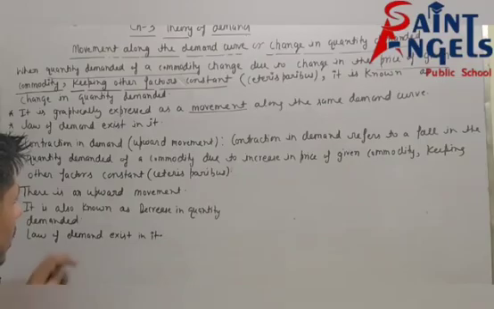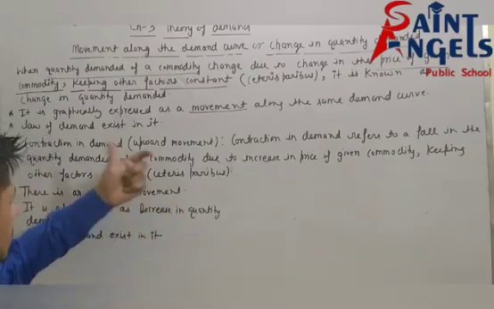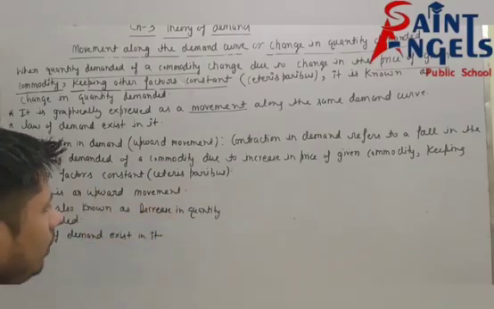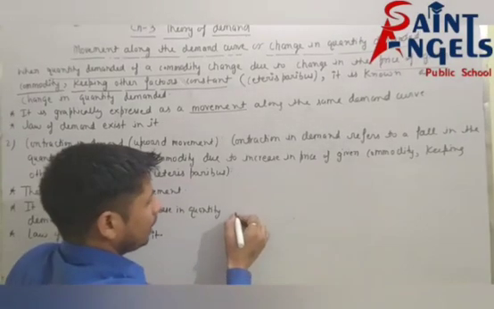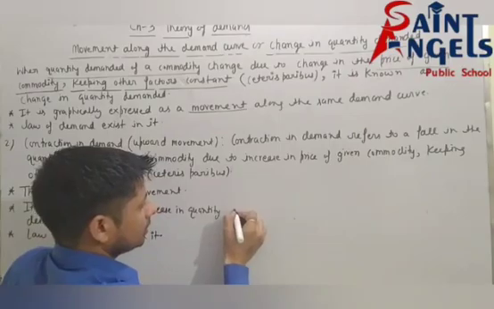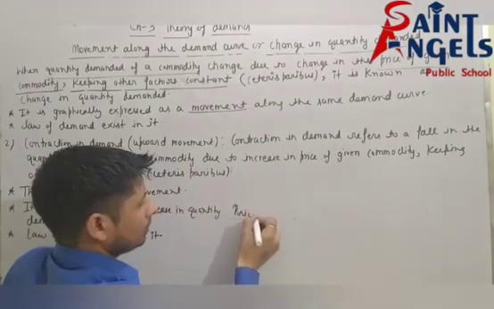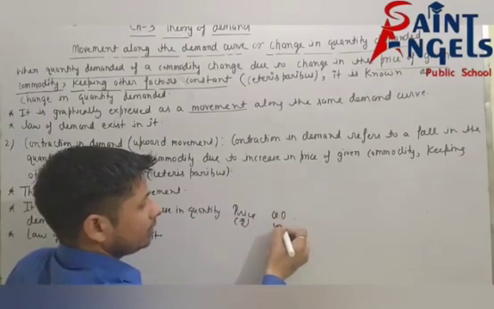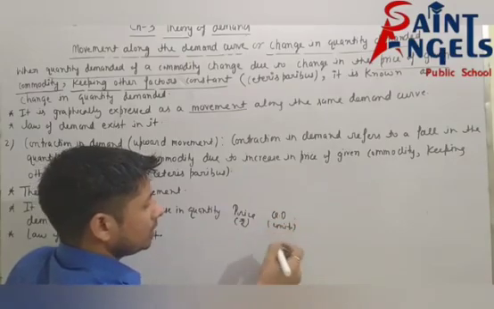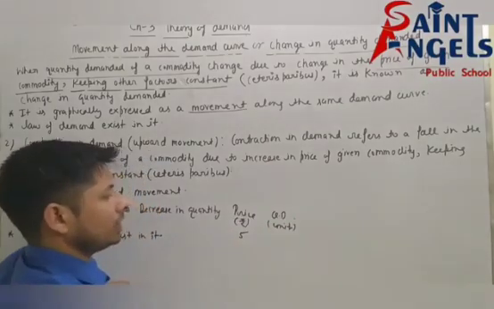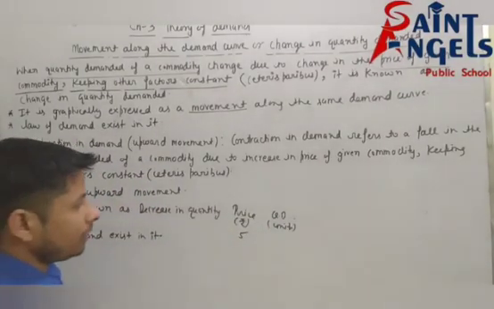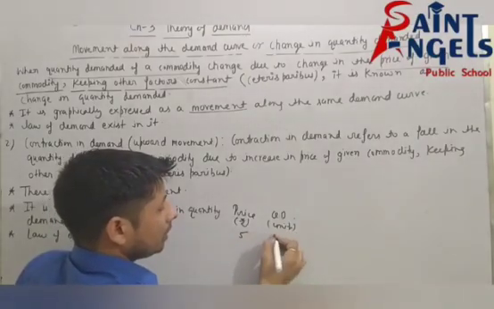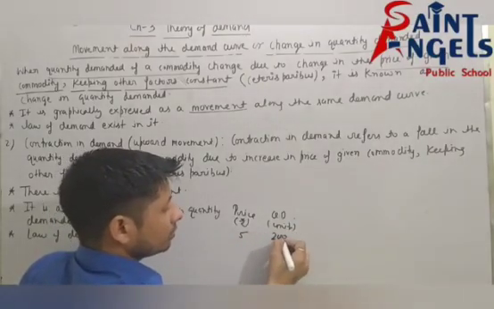See, we will try to understand this statement, means this whole explanation with the help of schedule. Take price in rupees, quantity demanded in units. Suppose initial price is rupee 5. And initial quantity at rupee 5 is suppose 200 units.